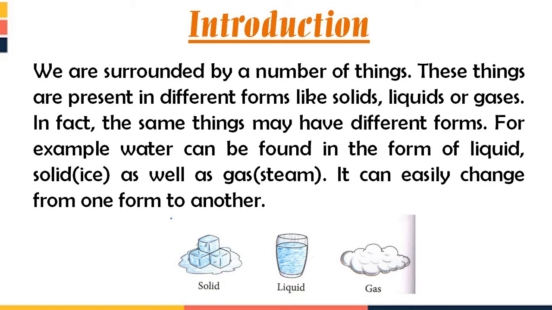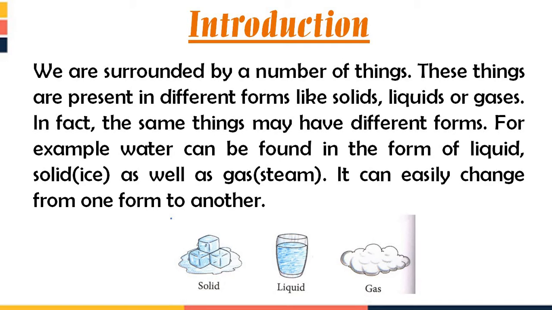So the same water which was in the liquid state can be converted into the solid form, that is ice state. And if we heat the water, then the same water that was in liquid form can be converted into gas or steam. That's why it was told that in fact the same things may have different forms.